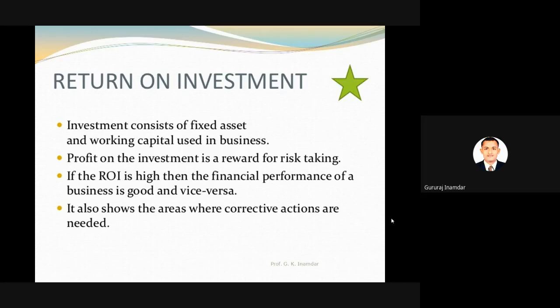Whenever you take a risk, then and only then will you get the reward or profit. Is it right? This is a very simple and very important sentence. Profit on the investment is a reward for risk taking.